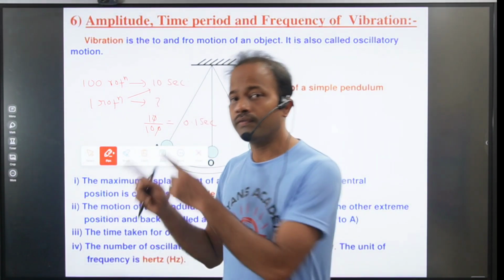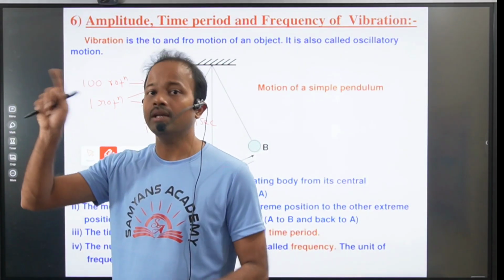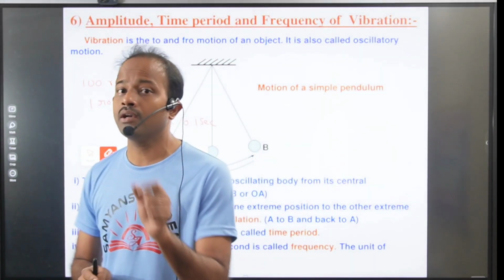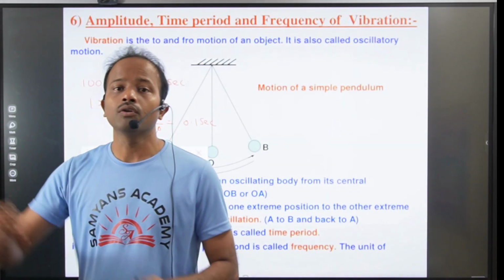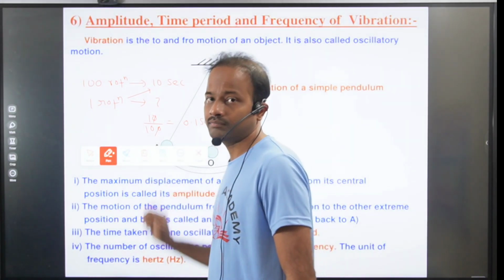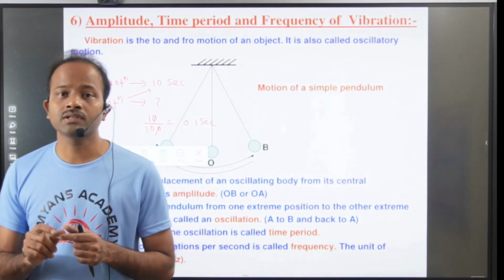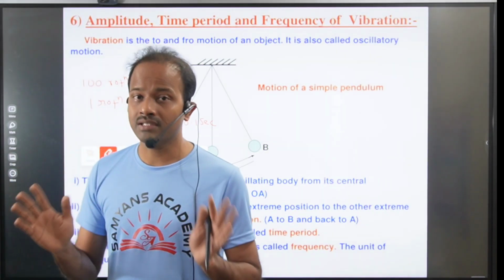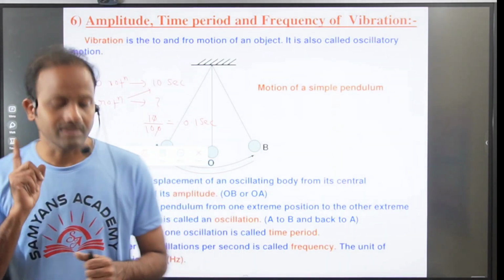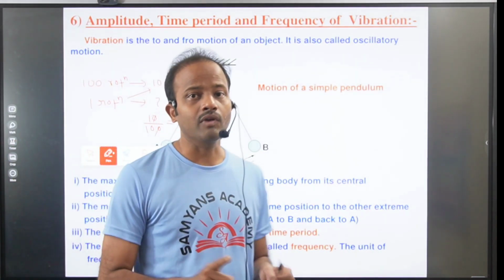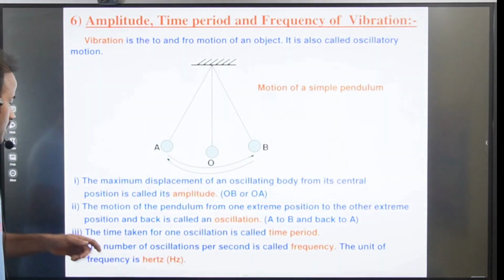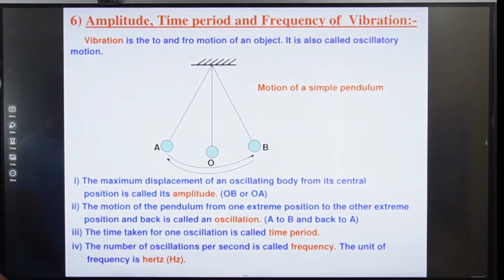Let us assume our fan is rotating 100 rotations in 10 seconds. You have to calculate the time period. Time period means the time taken to complete one rotation. To complete one rotation, how much time will it take? It will take 0.1 second. Is it clear? The 0.1 second is the time period of that fan. Is it clear? So the time taken to complete one oscillation is called time period.